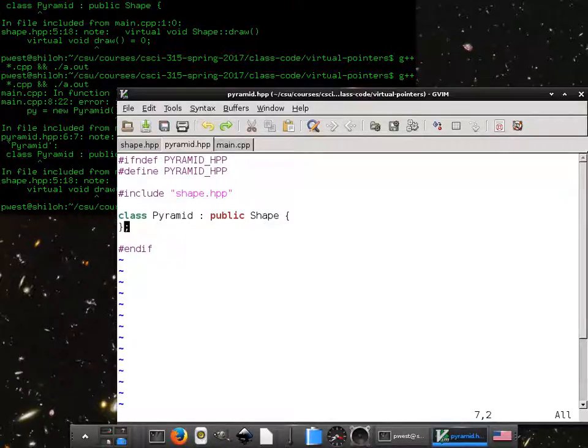Think of shape as implements. If we were implementing shape in Java, what does pyramid have to do? It has to inherit. It inherits shape's functions. It has to draw. That has to actually do all of the shape's functions. It has to implement those things.